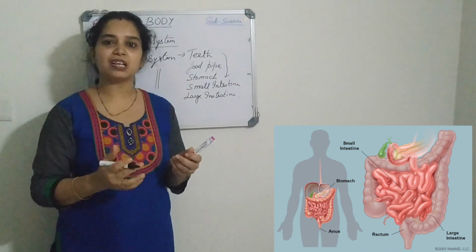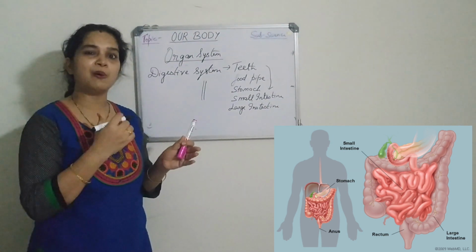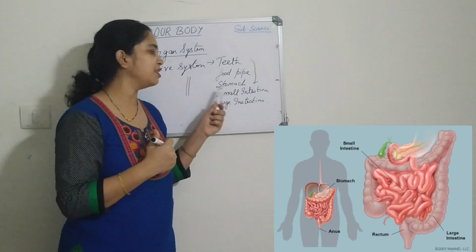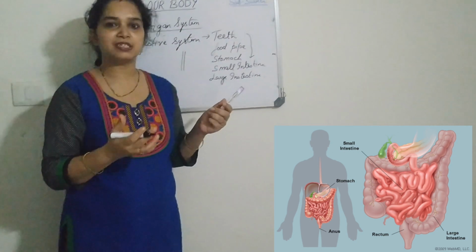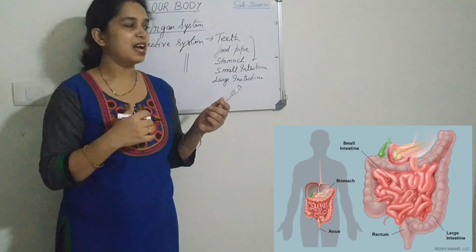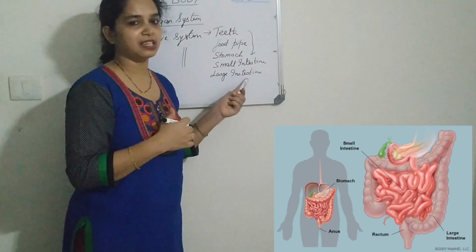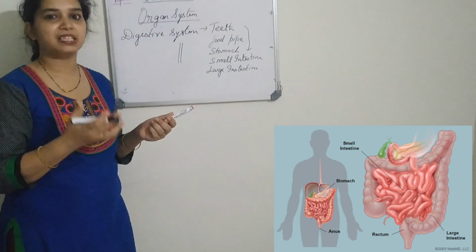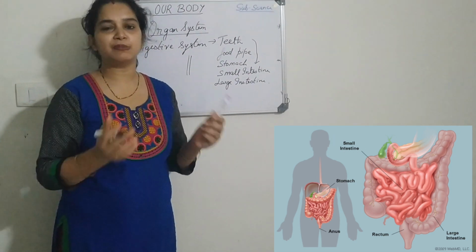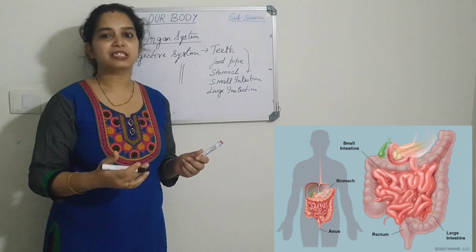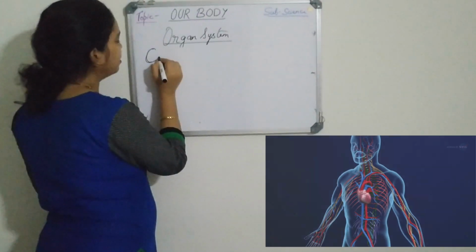In the small intestine, special types of juices are secreted and the food is further absorbed by the blood. After the small intestine, the good substances are absorbed by the blood and the unwanted things are given to the large intestine. In the large intestine, they are stored and expelled through the anus. They are not needed by the body and they are excreted through the anus. This is all about the digestive system.